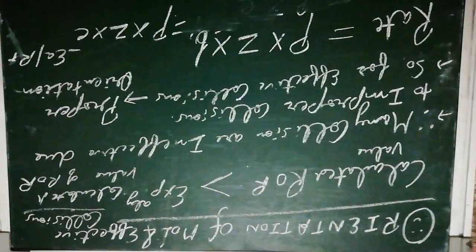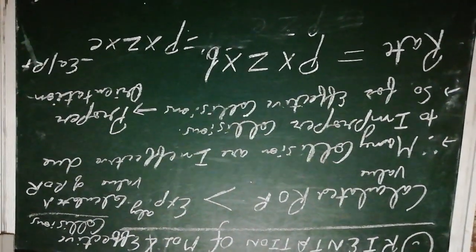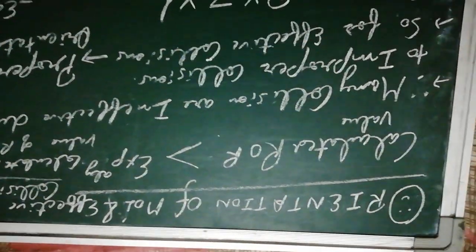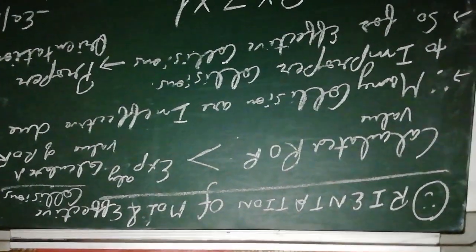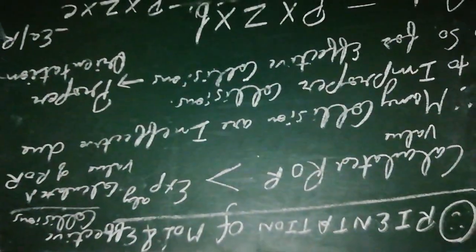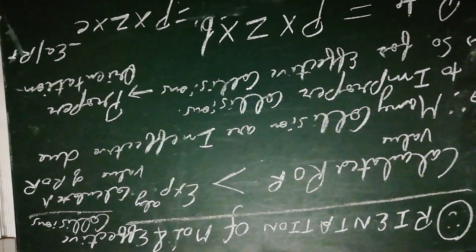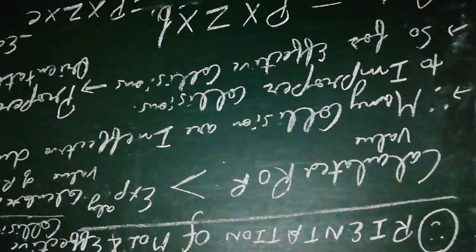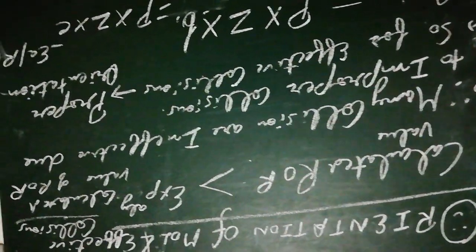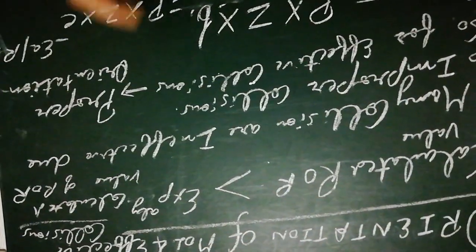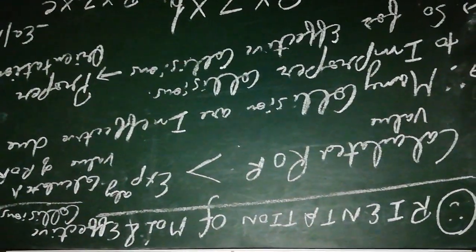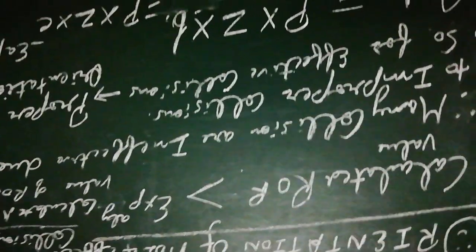is orientation of molecules and effective collisions. It was observed that the calculated value of the rate of reaction was much higher than the experimentally determined value. The rate of reaction value which we calculate using the formulas in our notebooks was much higher as compared to the experimental value which we get in the lab by performing the practical. So these two values were not matching; they show contradiction in their values.